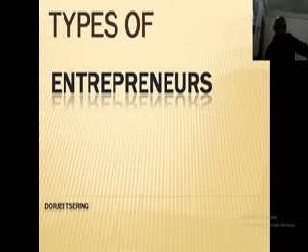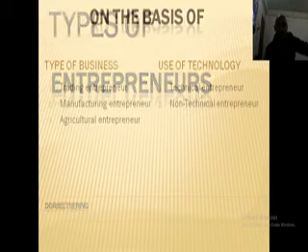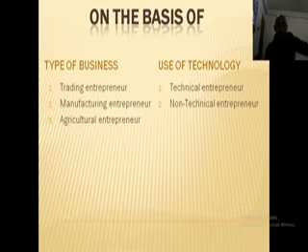Today we'll be starting our class with a new topic, that is types of entrepreneurs. So, let's start. There can be different types of entrepreneur. However, there is no concrete classification on the types of entrepreneur, but it can be classified on the following basis. On the basis of type of business, there are three types of entrepreneurs: trading entrepreneurs, manufacturing entrepreneurs, and agricultural entrepreneurs. We'll be discussing this thoroughly in the later slides.